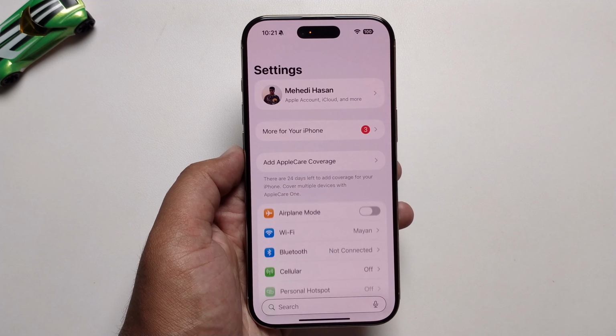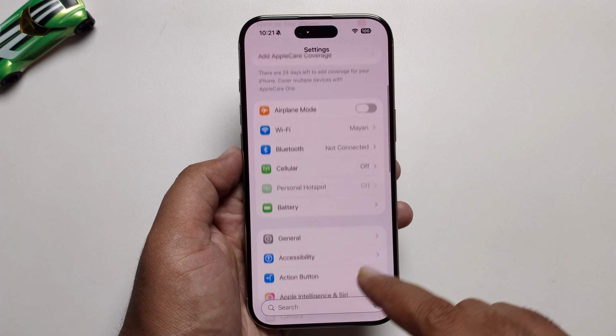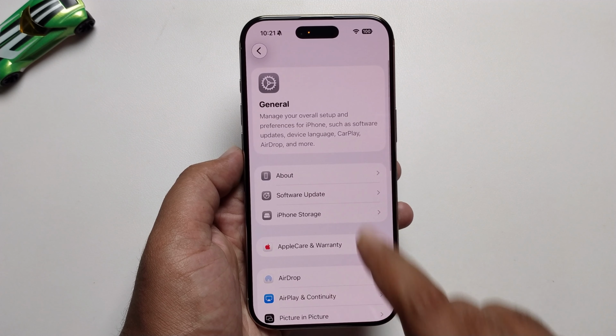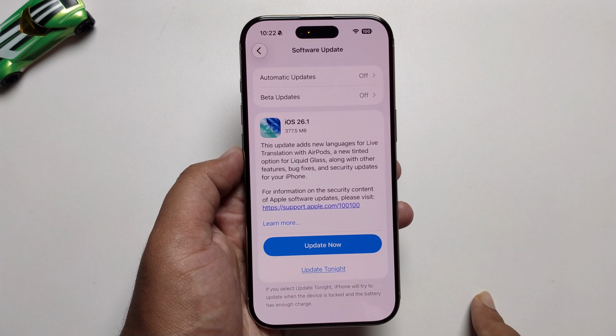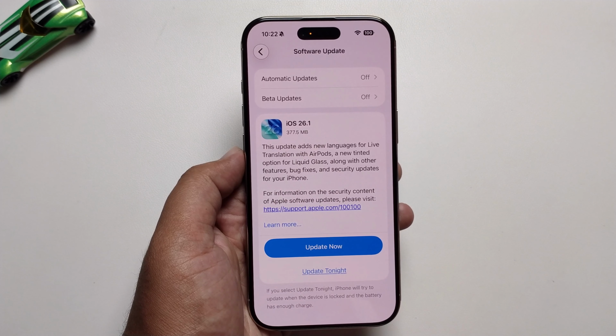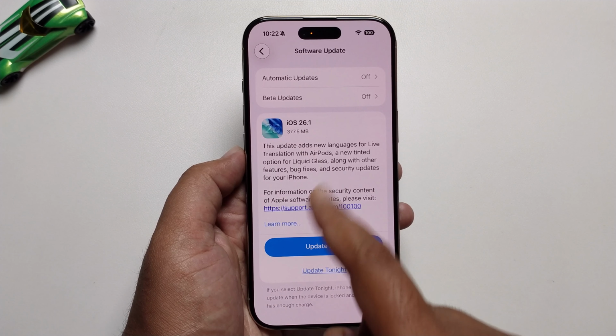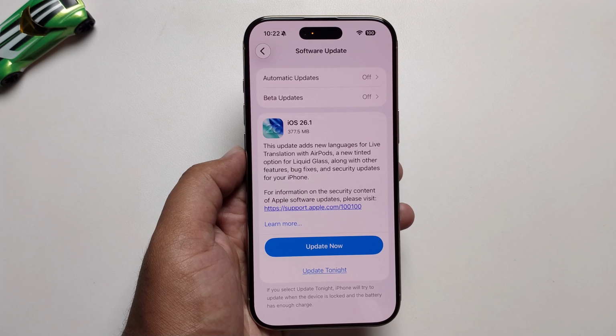So first, open your settings, click on General, then Software Update. This feature is available in iOS 26.1, so you must update your iOS to 26.1, then you get this option.